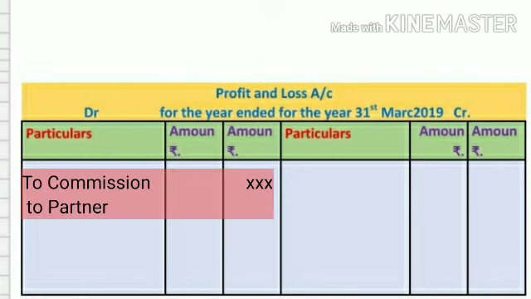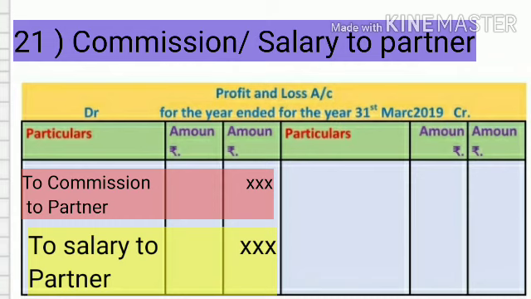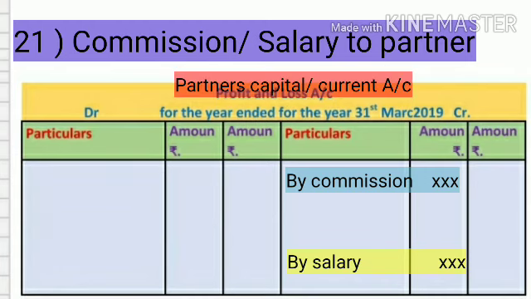Now we see the last and final adjustment, commission or salary to partner. First effect, show on the debit side of the profit and loss account, to commission to partner or to salary to partners. And the second effect of this adjustment, show on the credit side of the partner's capital account or current account, that is, by salary or by commission to partners.